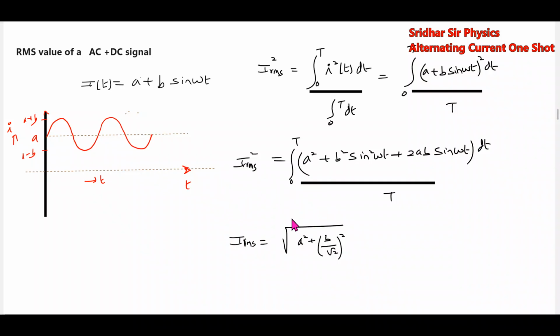Both DC plus AC are present. This is called the DC component, this is the AC component. When both are present, this is a generalized formula, try to remember.